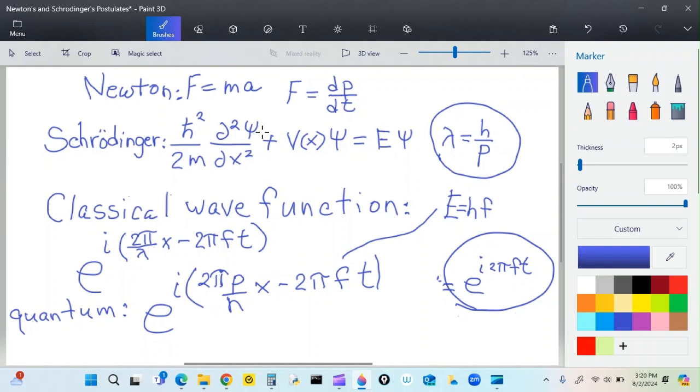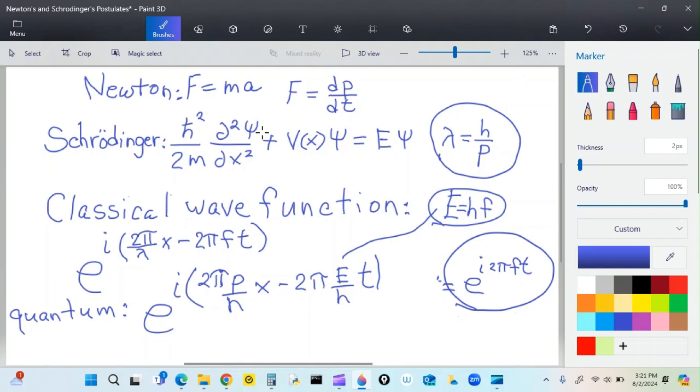So we can plug in for f as E over h. Now, what do I have?